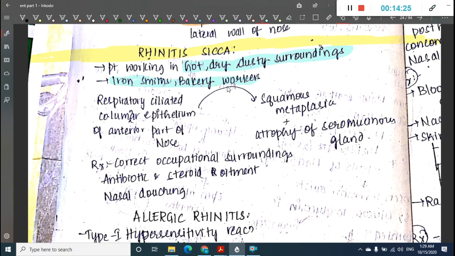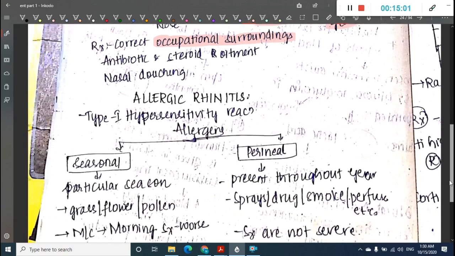The respiratory ciliated columnar epithelium in the anterior part of the nose undergoes squamous metaplasia, and atrophy of seromucinous glands also occurs. In this situation, you have to correct the occupational surroundings, because this metaplasia mainly occurs due to hot, dry, dusty surroundings. Sicca is dryness, rhinitis is nose.